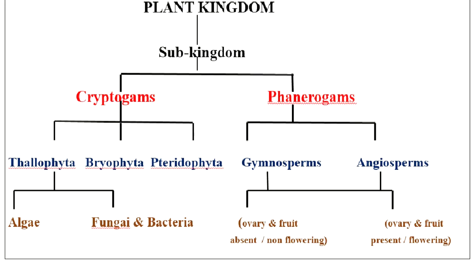A difference between gymnosperms and angiosperms is that gymnosperms bear naked seeds. And one more difference is that in gymnosperms, ovary and fruit are absent and they are non-flowering. Whereas angiosperms are flowering, and ovary and fruit are present. And Thallophyta is differentiated into algae, and the other one is fungi and bacteria.